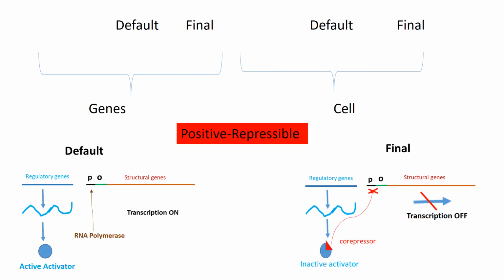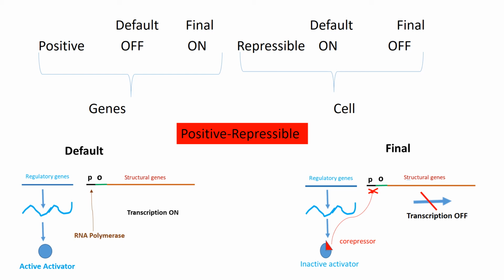Now the positive repressible operon. In a positive repressible operon, the genes are finally in the on condition, and the cell wants the genes to be in the off condition. When there is a clash between the perspective of the gene and the perspective of the cell, the cell's perspective dominates the scene.